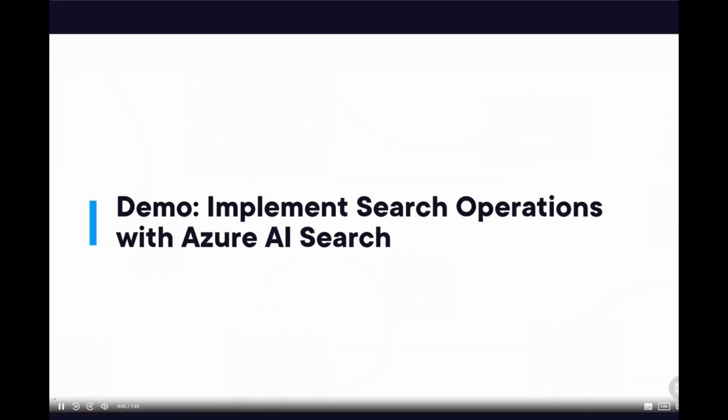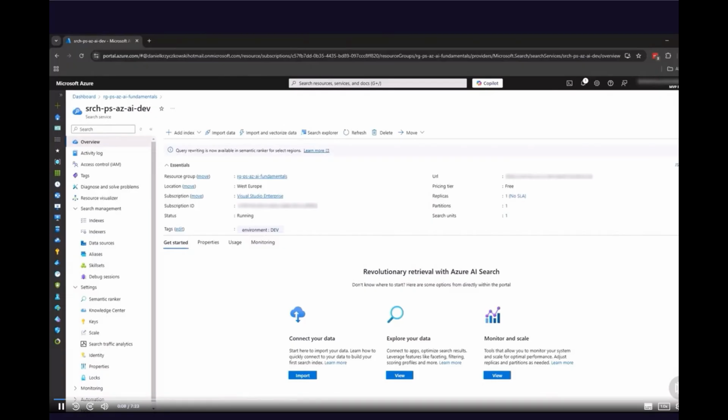In this demo, you are going to discover how to implement search operations with Azure AI Search. Azure AI Search Service can be created directly from the Azure portal. Once it's created, there are a couple of steps we have to execute to make it possible to extract the content from structured and unstructured documents.